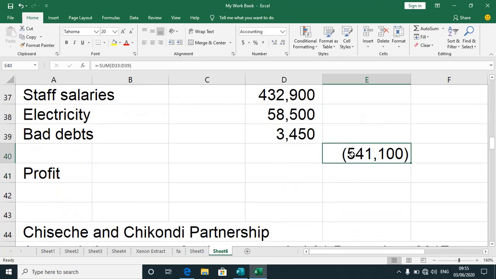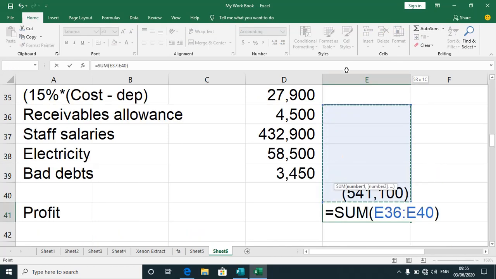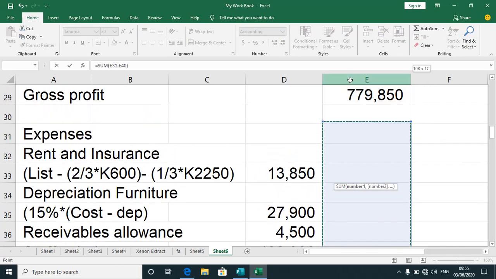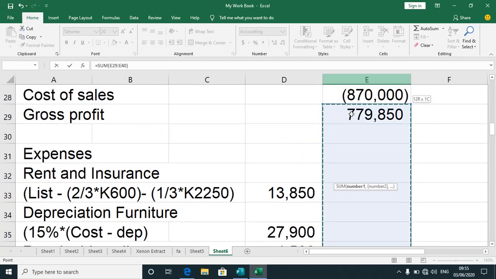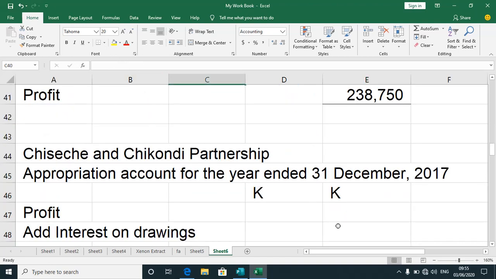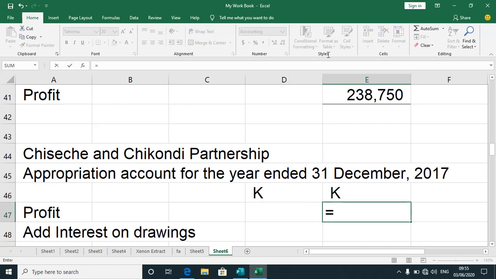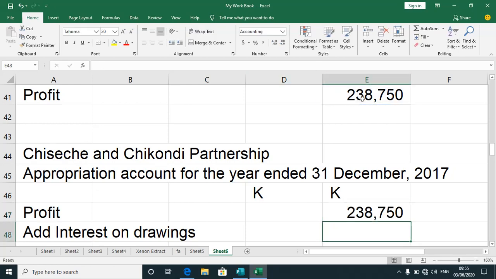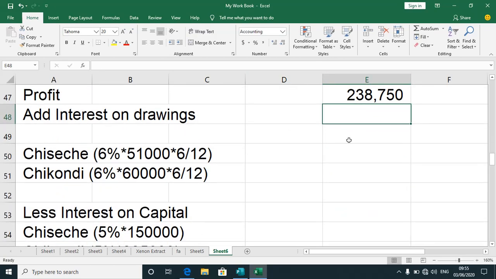Net profit is simply the difference between your total expenses and your gross profit, which is that one. So we have 238,750 that should be shared between the partners. Of course, I take it just the way it is, and I'm going down there. Notice that I've done most of the work here so that we don't take too much time.